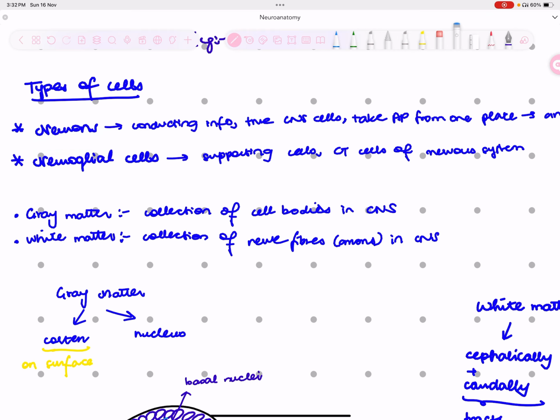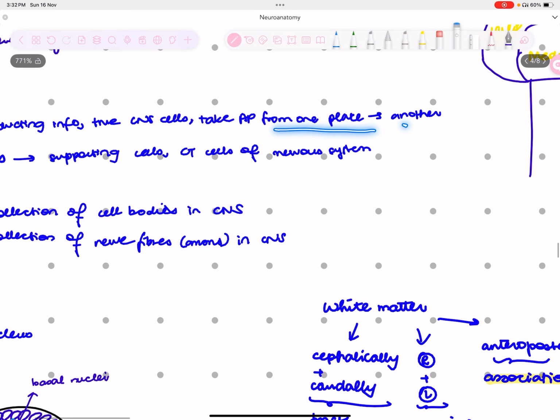What they do is take action potential from one point to another. Basically, if this is a cell body and this is a neuron, these are the dendrites and this is an axon. It's going to take information from cell body to axon. So the function of neurons is to take action potential from one place to another.